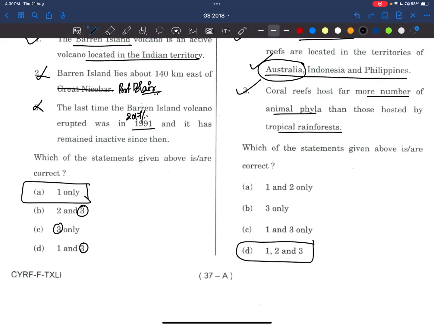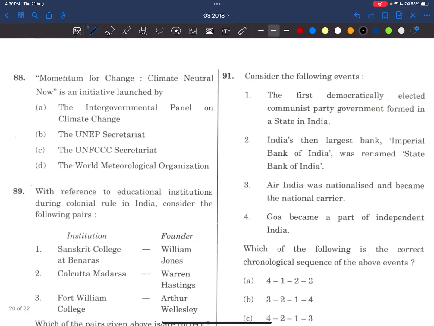Okay, now coming to 88th question. Momentum for change, climate neutral now is an initiative launched by. So here, friends, if you know these type of questions, then only we have to attempt. If not, please try to leave these type of questions. Maybe UPSC has given one type of clue here, but it's not about UPSC. I think that organization named it in this way.